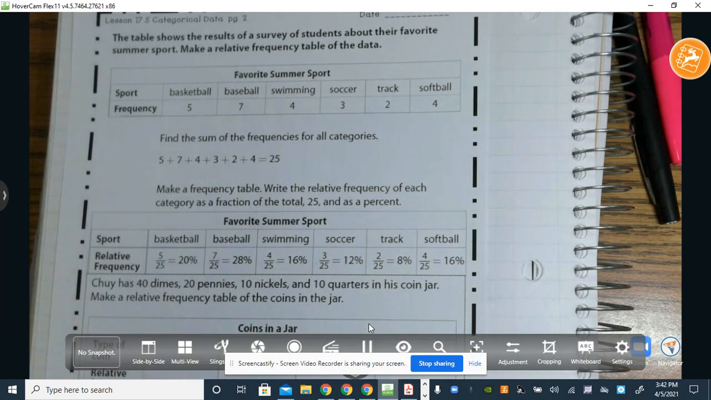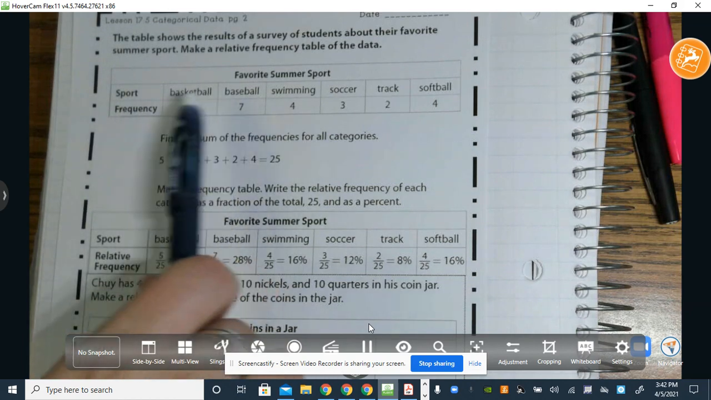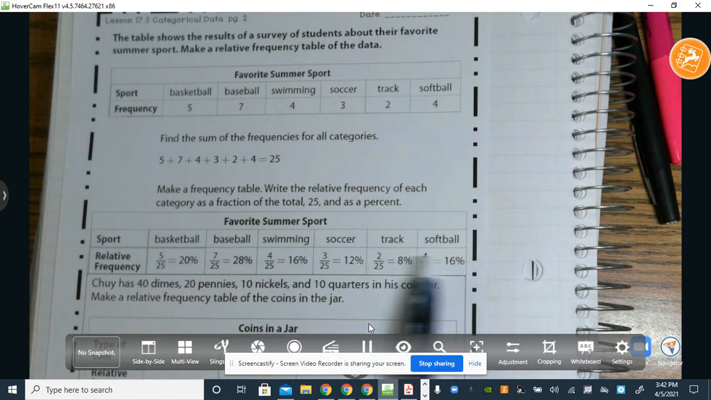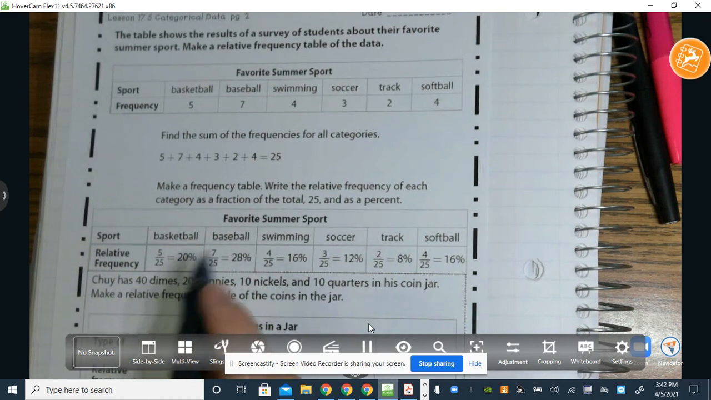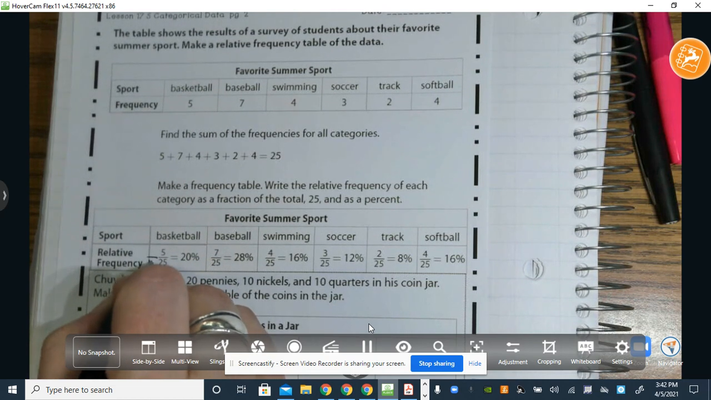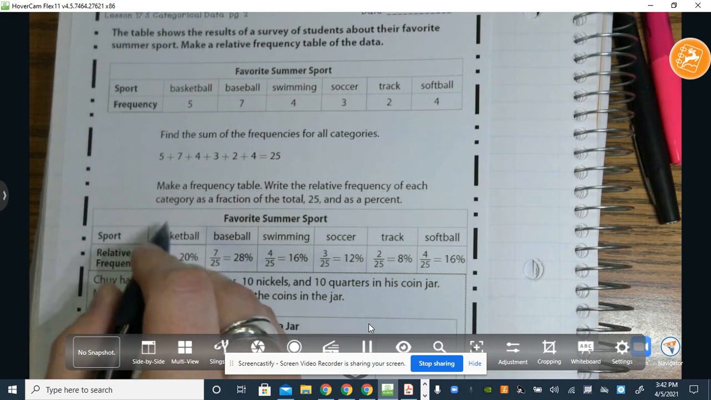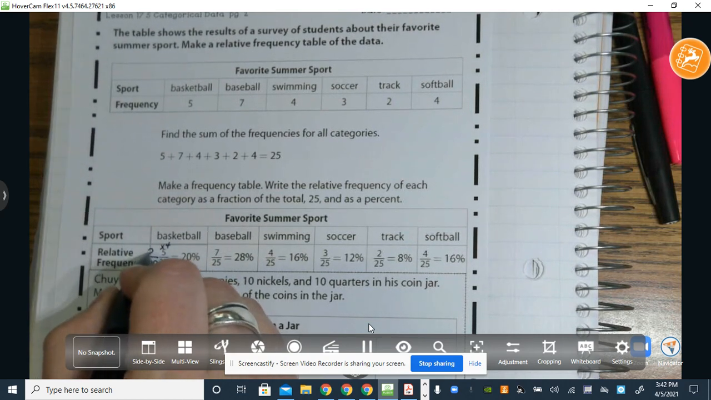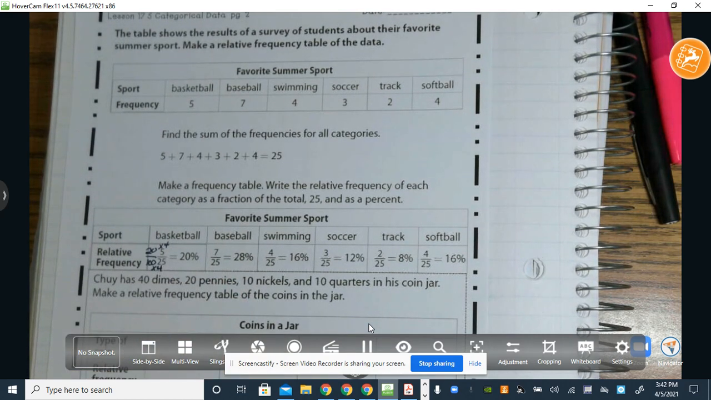Here we are. All right, so they took what they had with the baseball, the basketball, the swimming, the soccer, the track, and the softball, and then they came down here and sorted it and did a relative frequency. So how they got the percent was, well, how do you go from 25 to 100? Multiply by 4, and that would give me 100. 5 times 4 gives me 20, so it would be 20%.